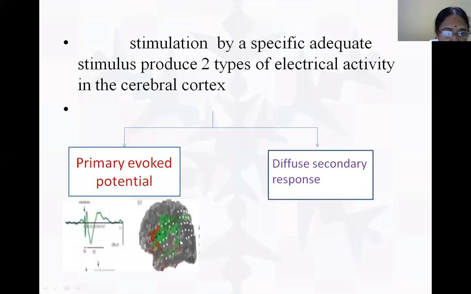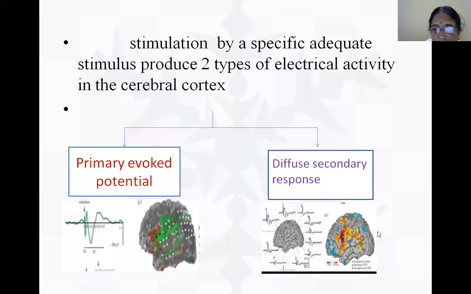Suppose we are seeing from a localized area, this is a primary. Suppose we are seeing from a little more surrounding area, then we call it diffuse. The stimuli are coming from the other areas also. Diffuse is coming from the surroundings; in the localized type, only one wave pattern is seen.